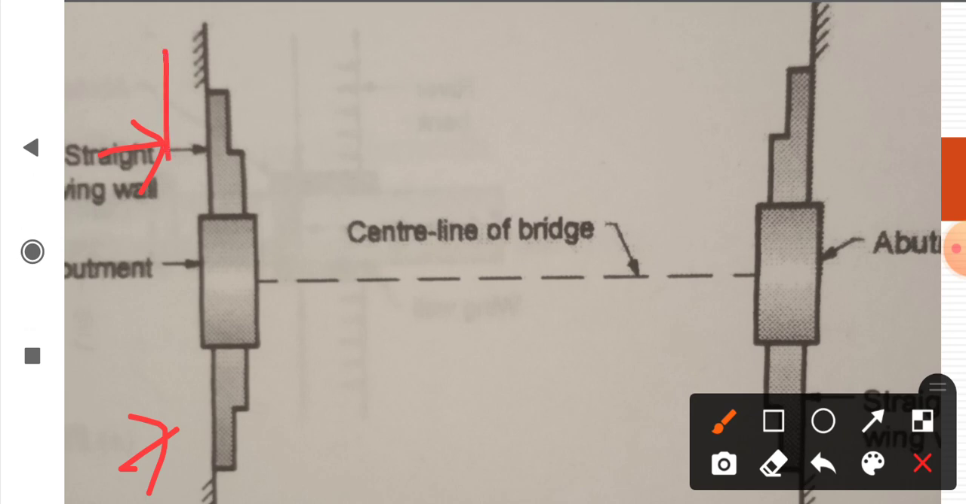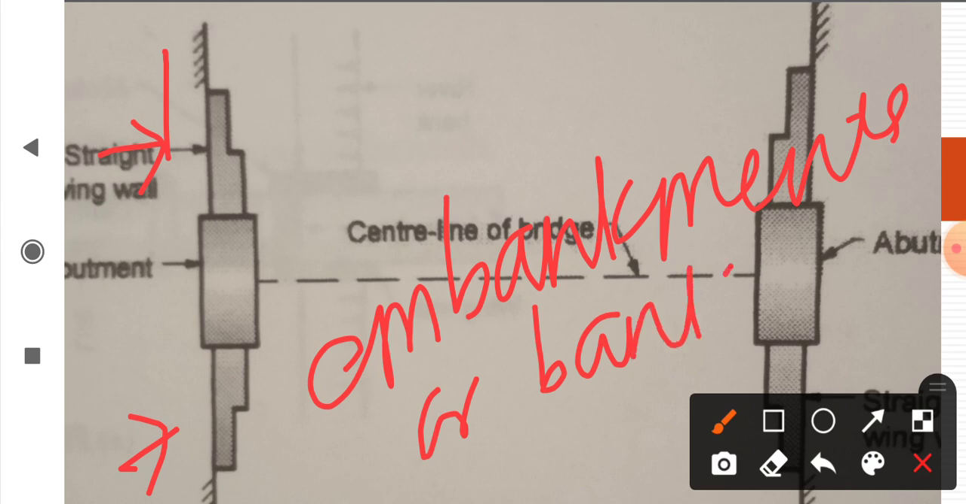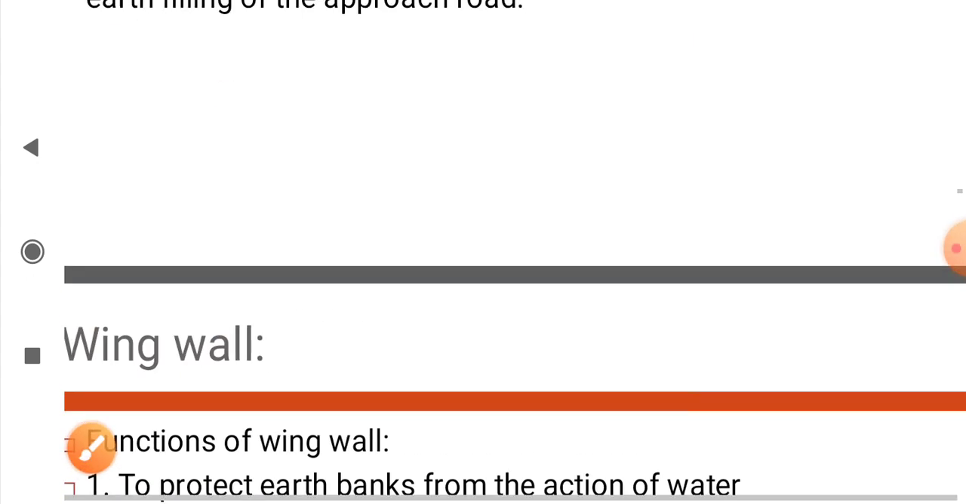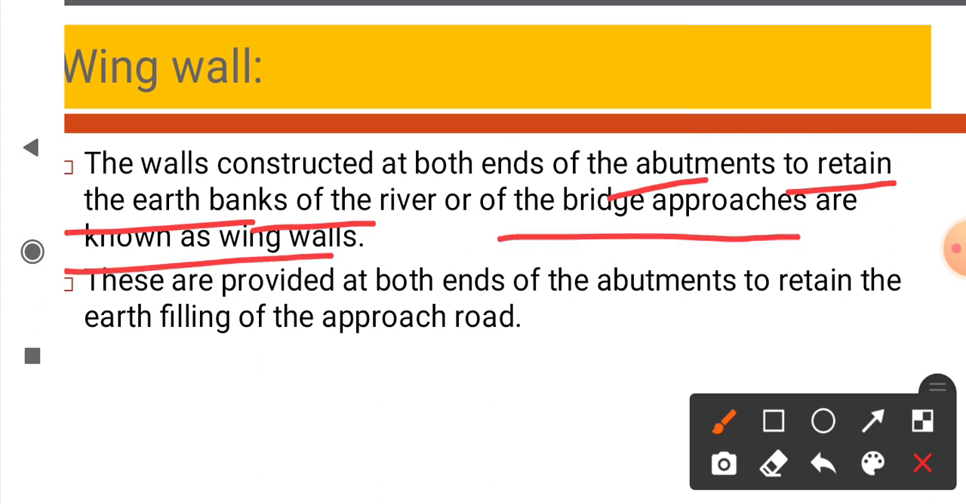This is the embankment or banks, sometimes called embankments or banks. To support and protect the embankment, for this purpose walls are constructed. Such walls are called wing walls. This is the definition of wing wall: the walls constructed at both ends of the abutment to retain the earth banks of the river or of the approaches are known as wing walls.